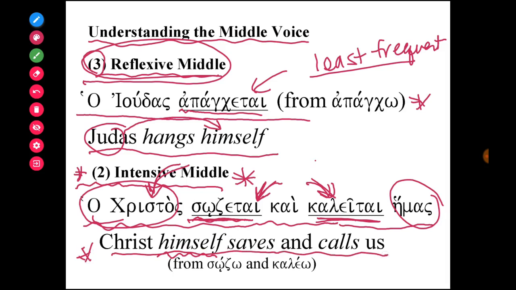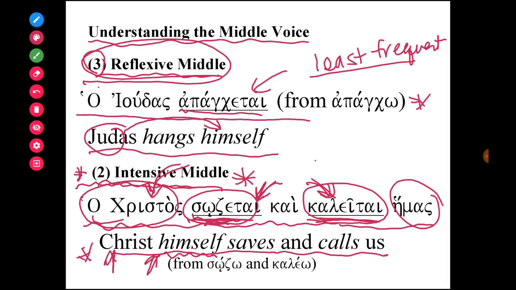The word himself, this pronoun, is not really in the sentence, but we're translating the middle voice sozetai and the middle voice kaletai as an intensive middle, where we are showing that Christ is what's being emphasized in the sentence.